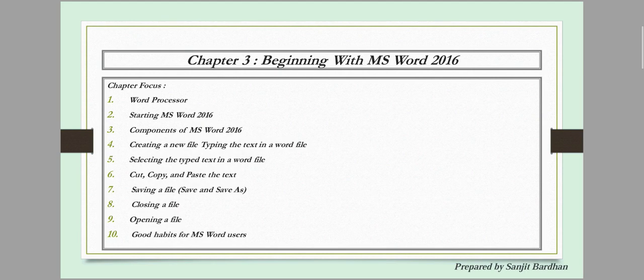In this chapter, we will learn about word processor, starting MS Word 2016, components of MS Word 2016, creating a new file, typing the text in a word file, selecting the text, cut, copy, paste, saving a file, closing a file, opening a file, and good habits for MS Word users.